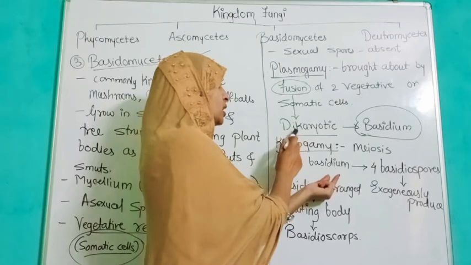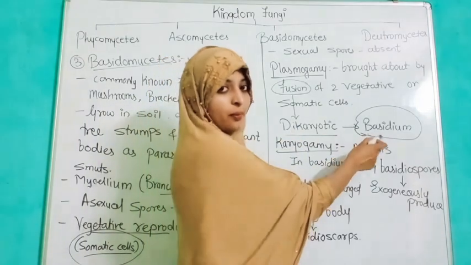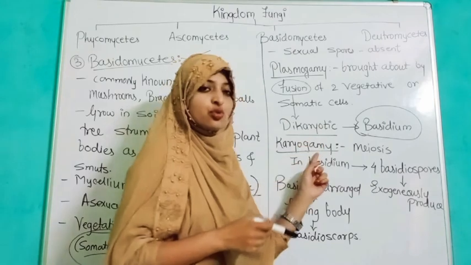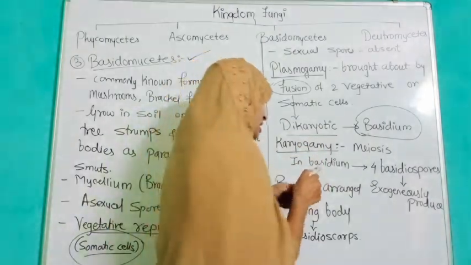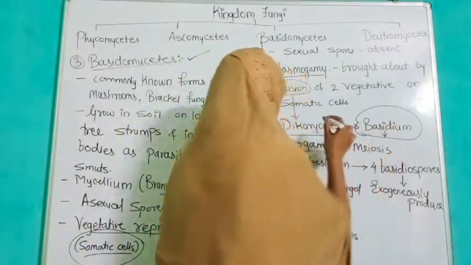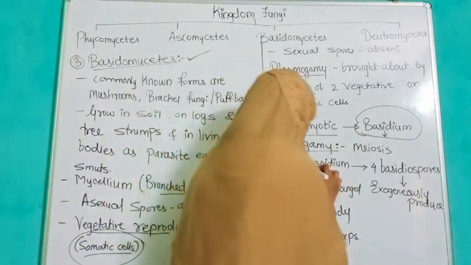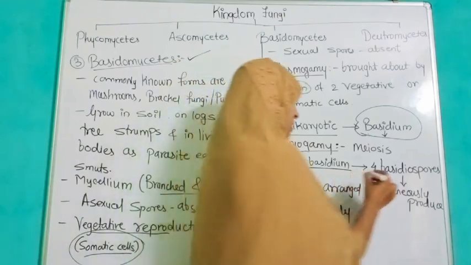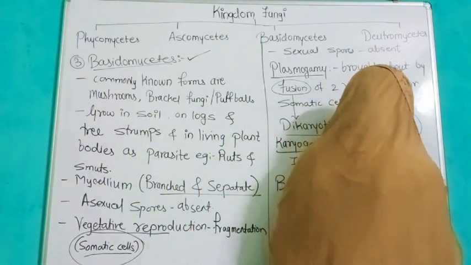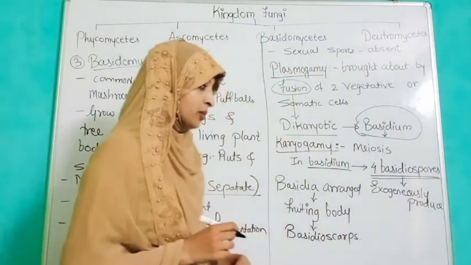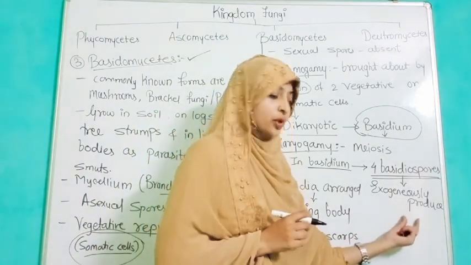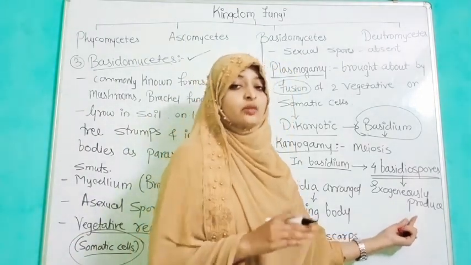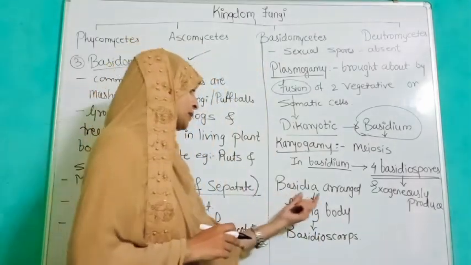Now what happens? The basidium, which is formed in the dikaryotic phase, gives rise to four basidiospores. Here you can see four basidiospores formed exogenously, which means on the outer surface of the body.